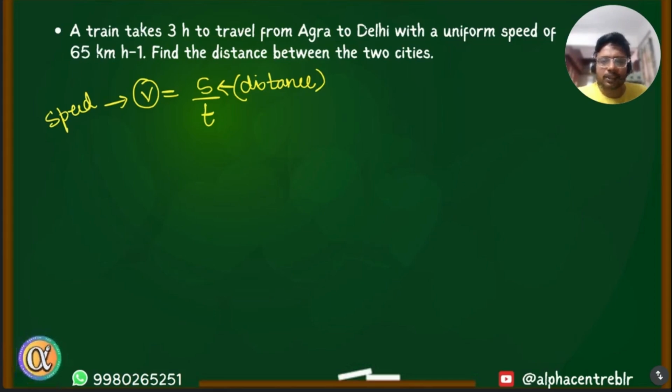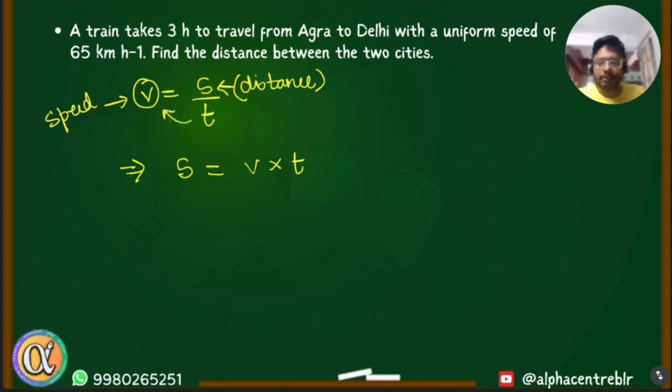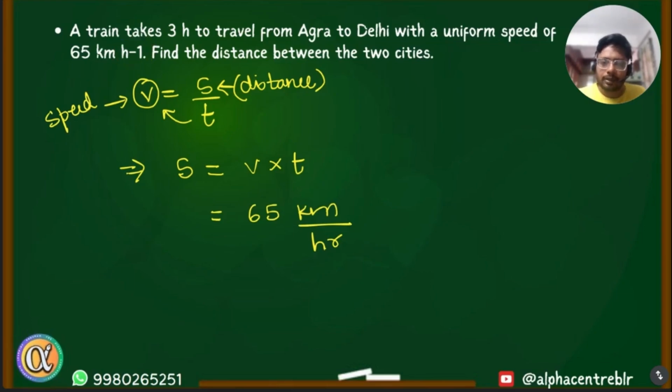Therefore, in this question, we need to find distance. So we arrange the formula. Distance is equal to speed multiplied with time. Time goes up, right? In the numerator. Yes. So speed is 65 kilometer per hour, multiplied with time, 3 hours.